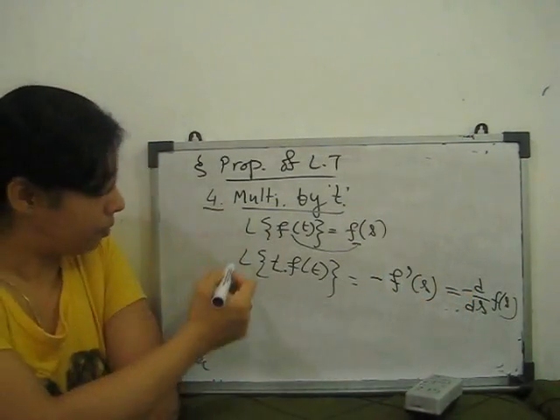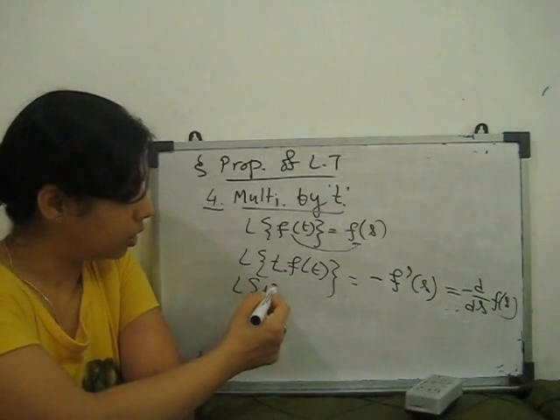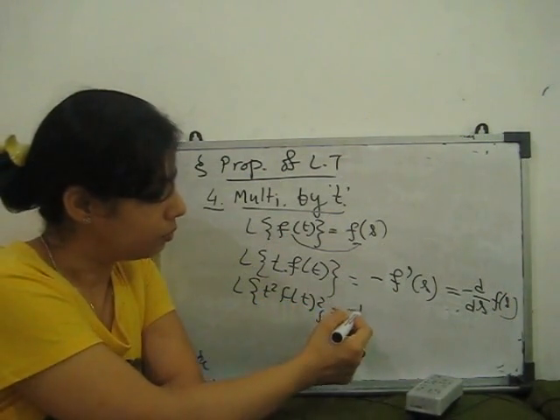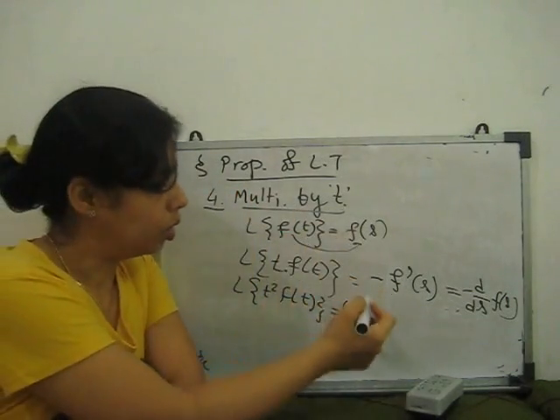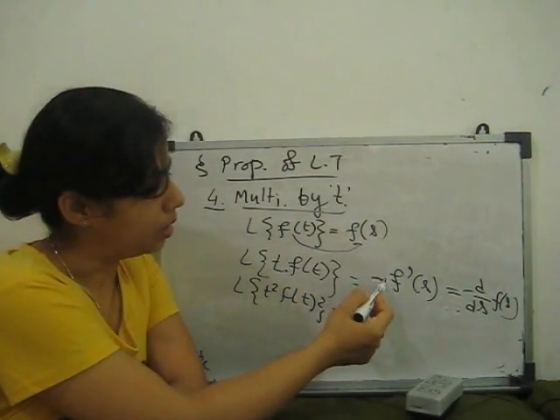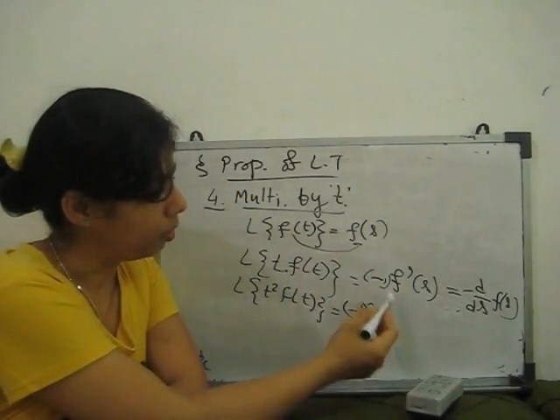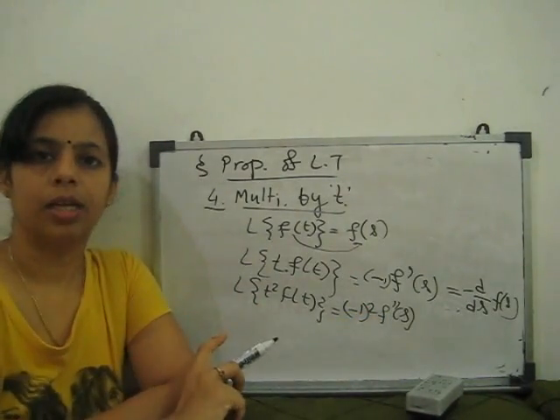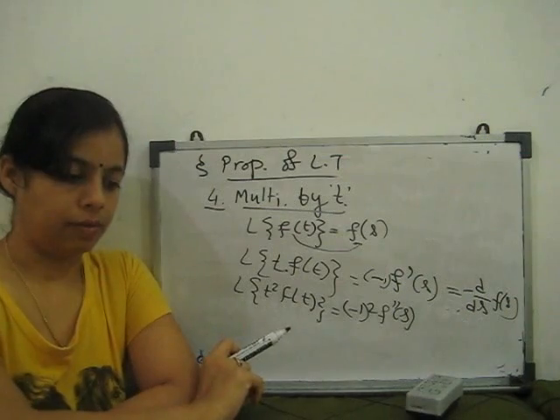With this, the Laplace transform of t square f(t) is minus 1 to the power 2 times F double dash s. Clear? Two times derivative.